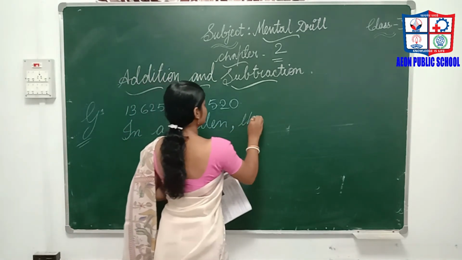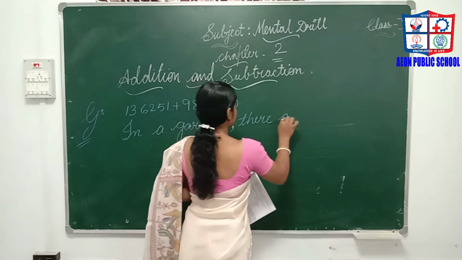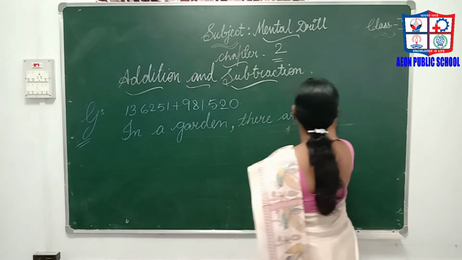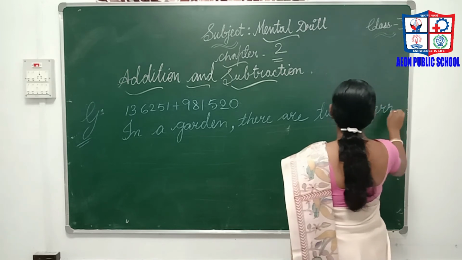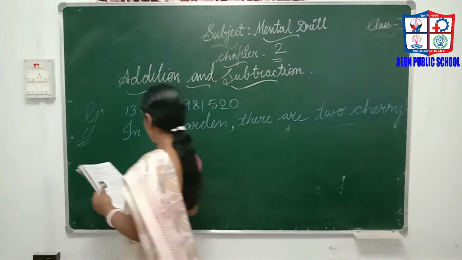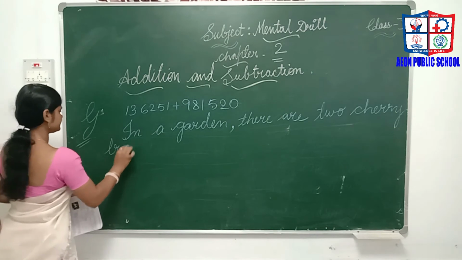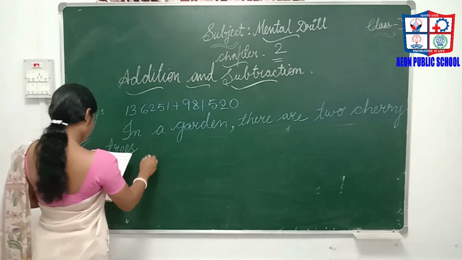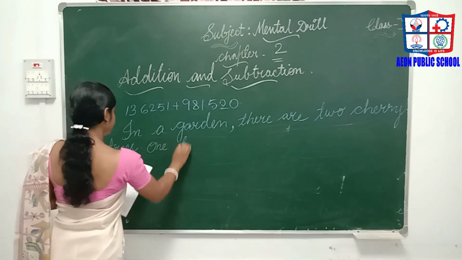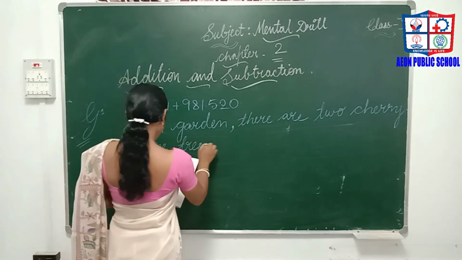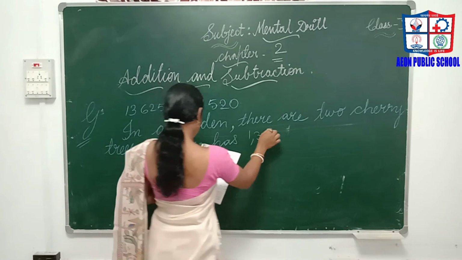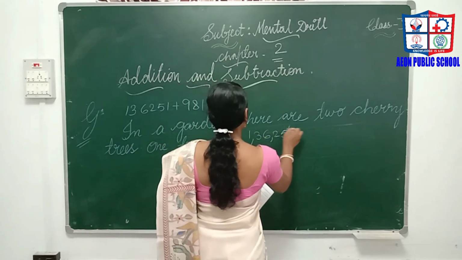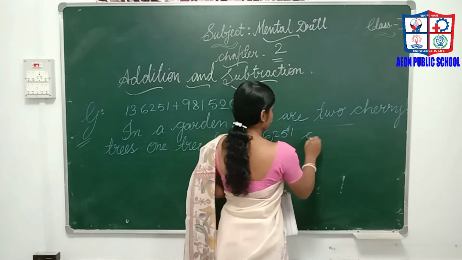In a garden, there are, I am taking this type of word question, 2 cherry trees. One tree has 1,36,251 cherries.